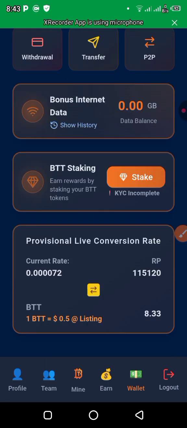Only 2000 will do your KYC. BTT is equivalent to 0.5 cent when listing. You see now I have 8.33 BTT. So if you calculate, this 8.33 BTT is equivalent to how many USDT. So that's how it is.